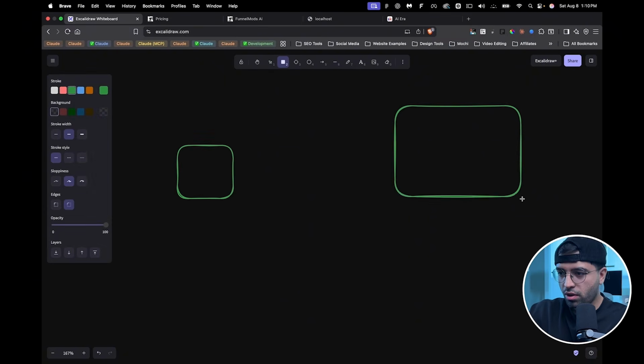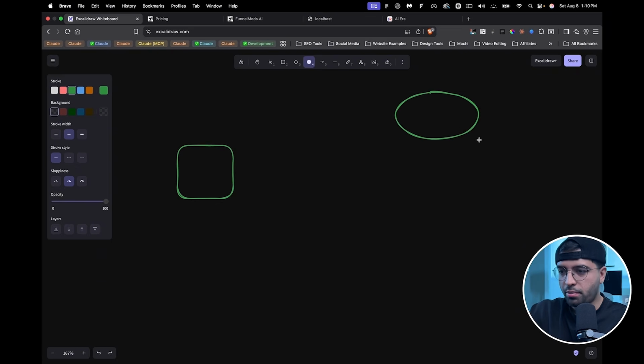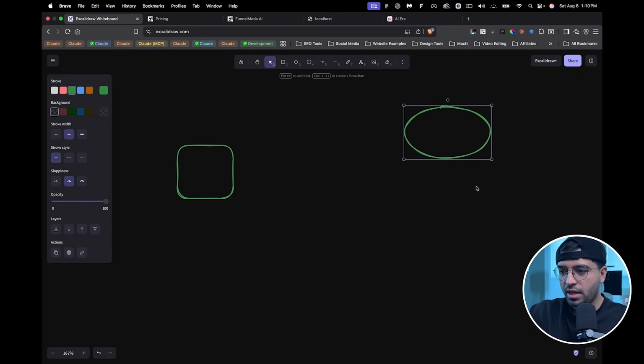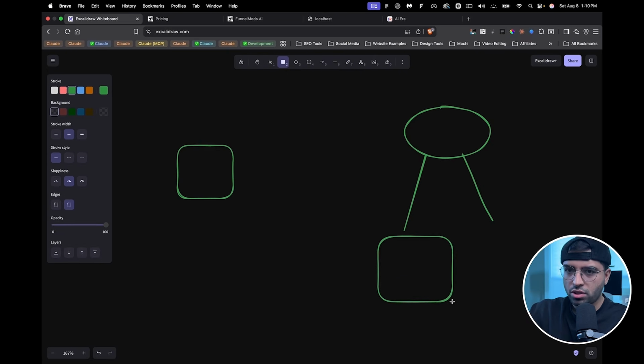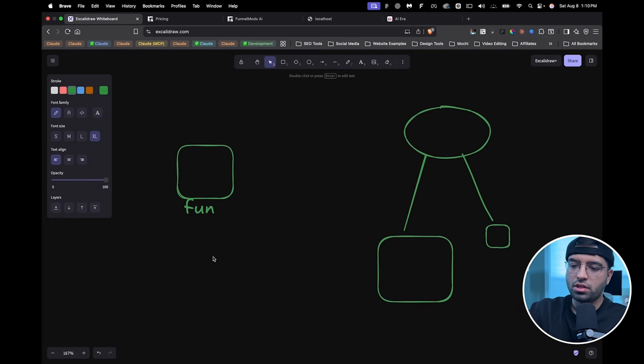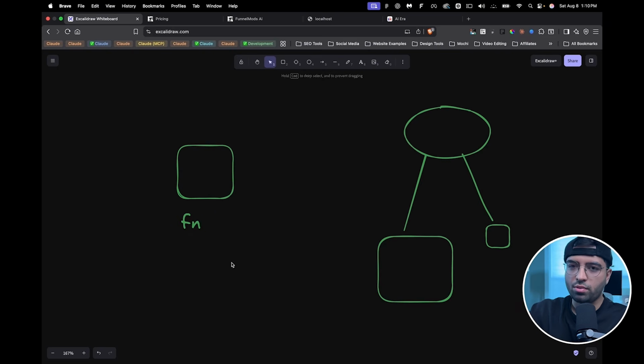So you have the server, you have the client. Let's give it a different shape here. You have the client here. On the client end, you might have other components too, right? You'll have pages, and then you might have specific components on the client side. And on the server, you're going to have some sort of function, right? Let's just say it's a function like this, fn.